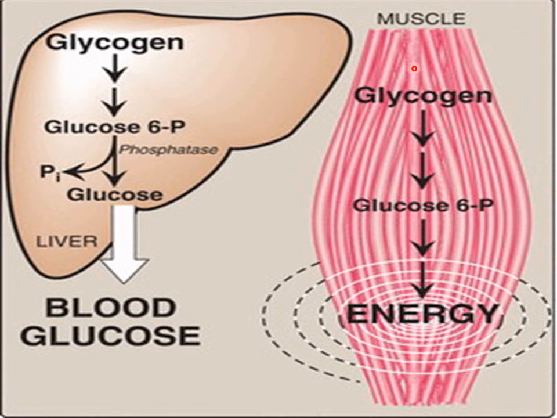But what happens in case of muscle? Whenever the muscles are doing strenuous exercise, or they are doing extra work, this stimulates glycogen breakdown inside the muscles, but glycogen breakdown inside the muscles yields glucose 6 phosphate, and this glucose 6 phosphate cannot be converted into glucose inside the muscles because of the absence of this phosphatase enzyme. So what happens in muscles?